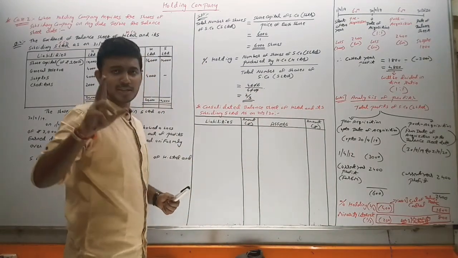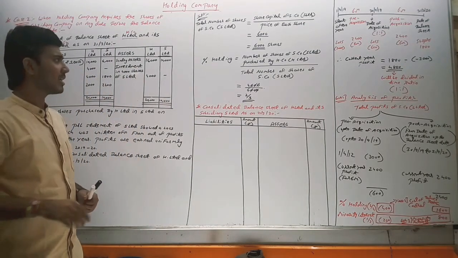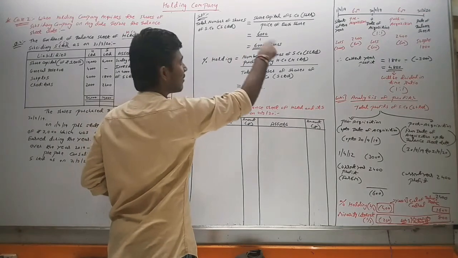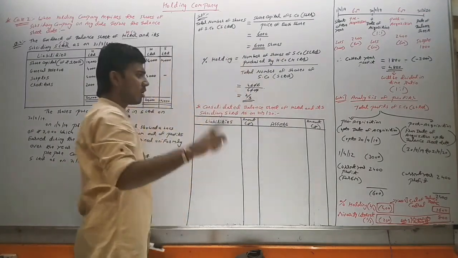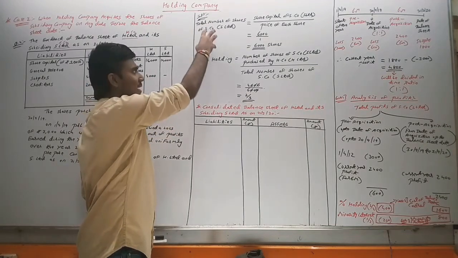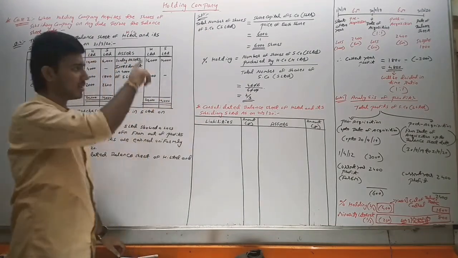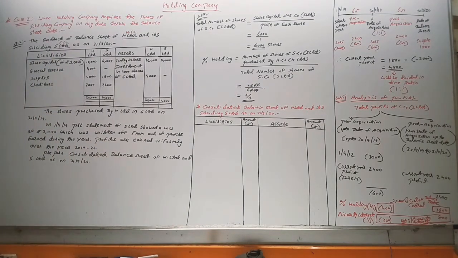Now we have to prepare working note number 2 for cost of control and working note number 3 for minority interest. So you can copy this, then I will prepare working note number 2 of cost of control and working note number 3 of minority interest. Just copy, I'm giving you 5 minutes.